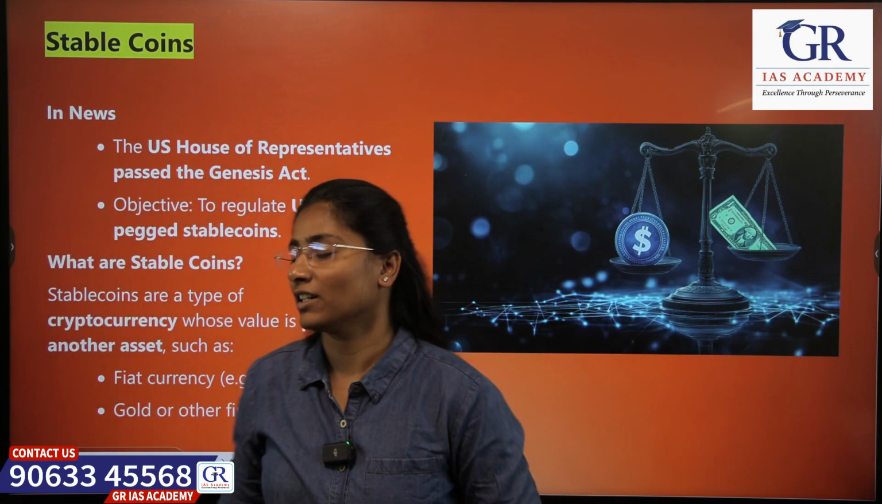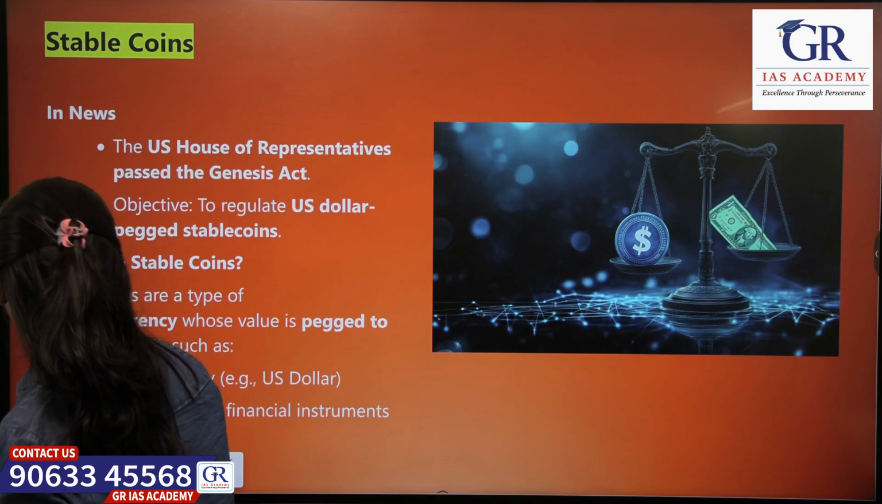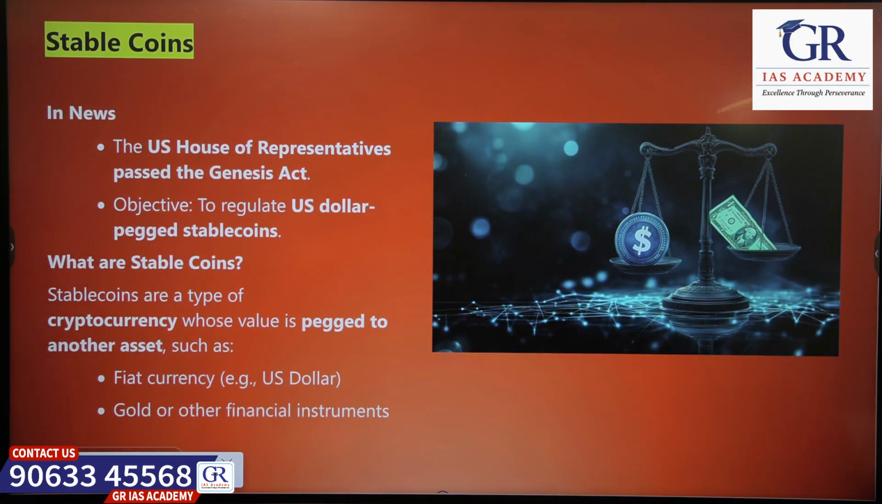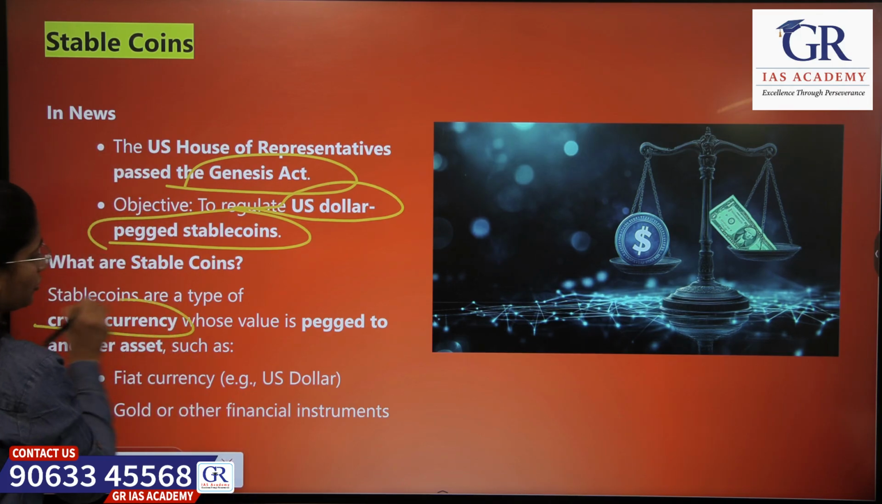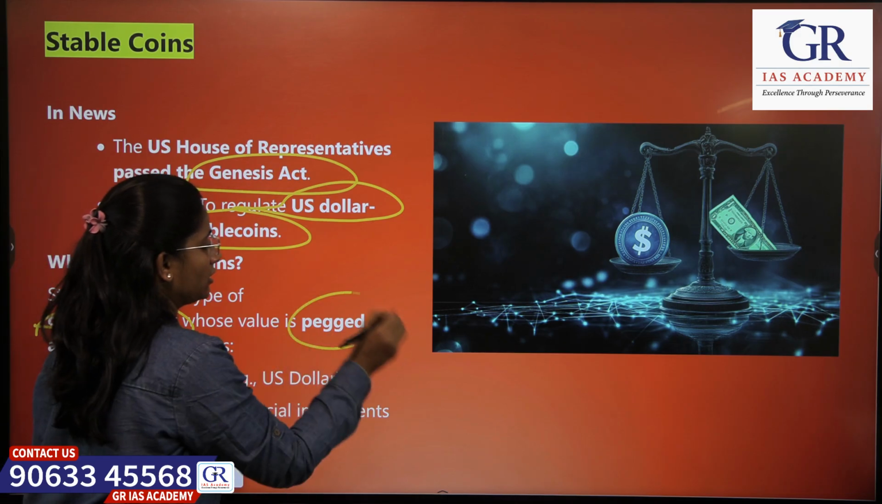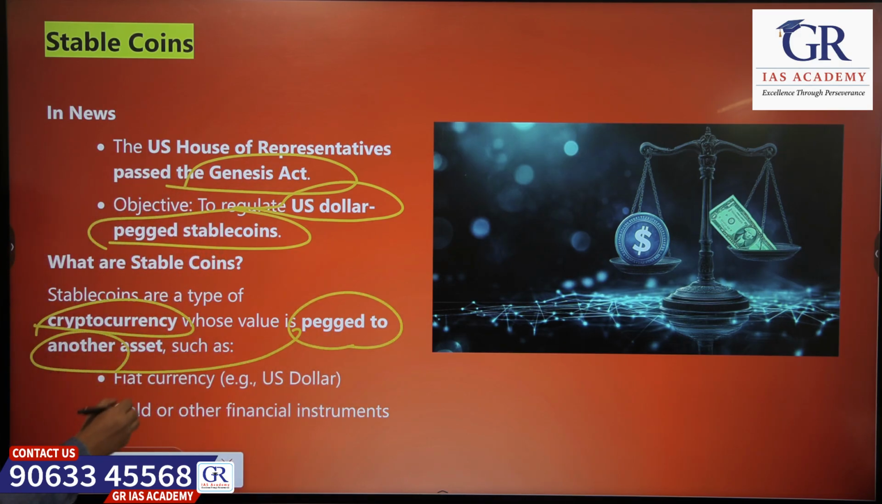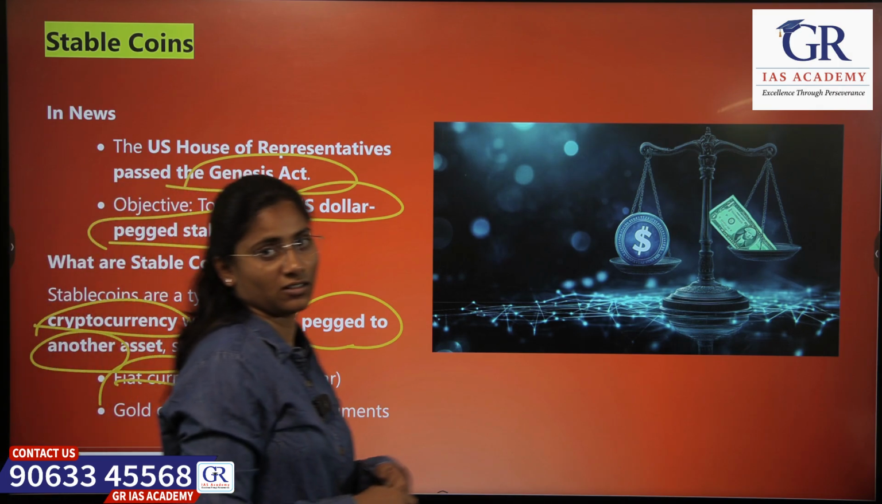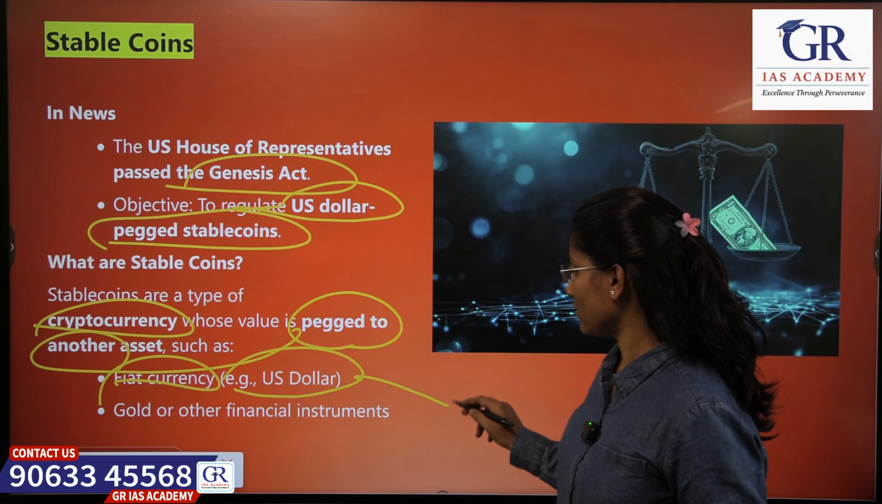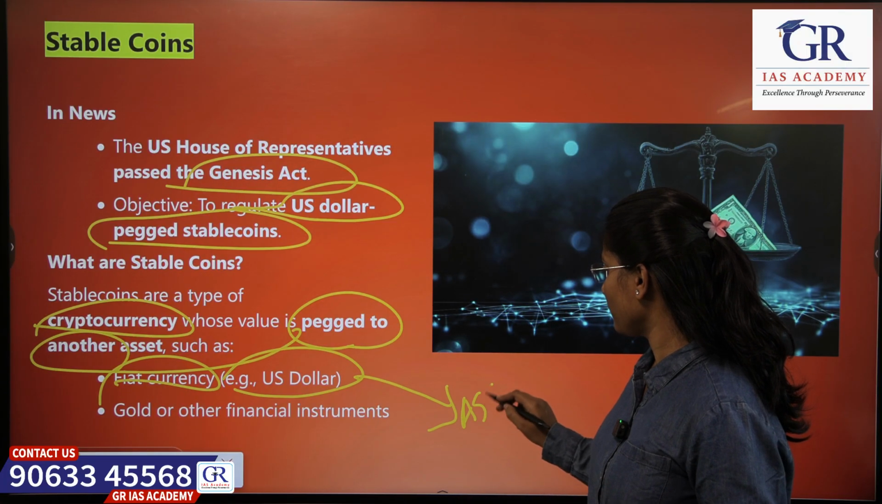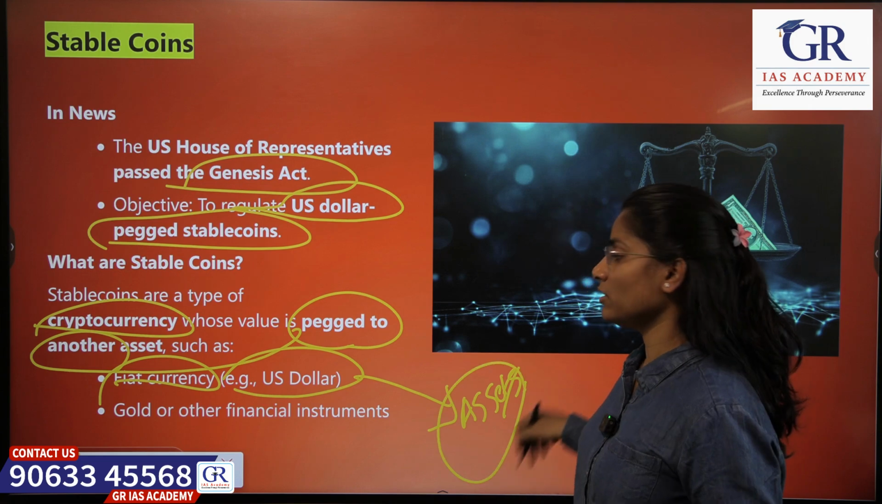Moving to the next topic, it is stable coins. Why are we studying about stable coins? The US has brought in an act, the Genius Act, in order to regulate US dollar pegged stable coins. So what are stable coins? They are a type of cryptocurrency whose value is pegged to some asset like fiat currency. What do fiat currencies mean? An example is the US dollar, that is legal tender, that is backed by some assets. Those are called stable coins.